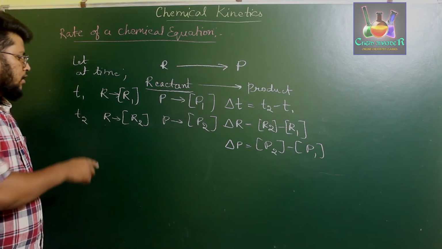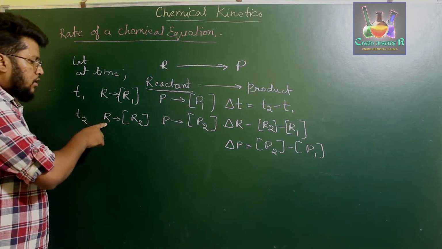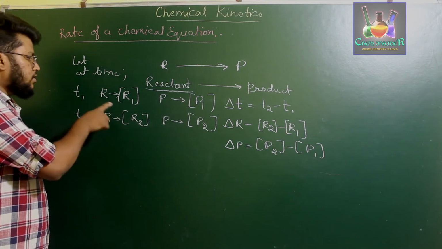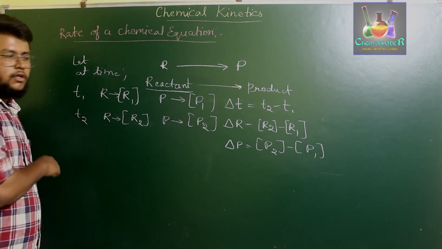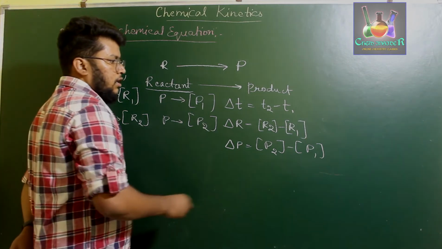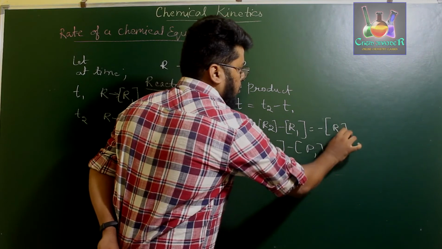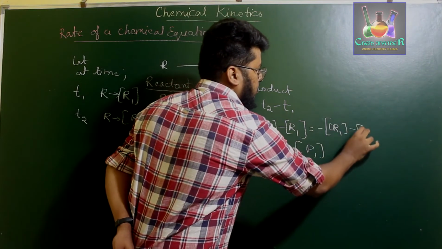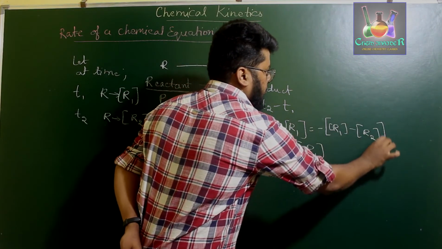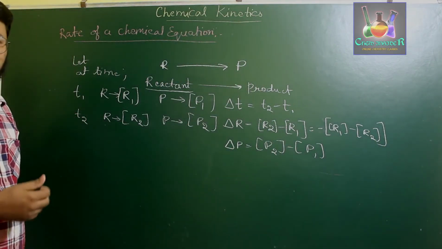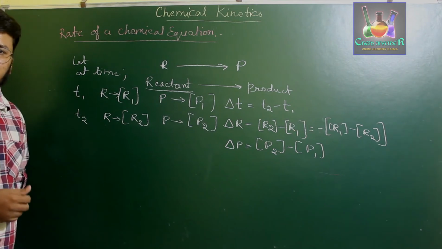Therefore, at time 2, the concentration of R, which is R2, will be less than the concentration of R at time t1. Therefore, delta R is usually given as minus of R1 minus R2, because R1 is greater than R2 for a particular reaction.